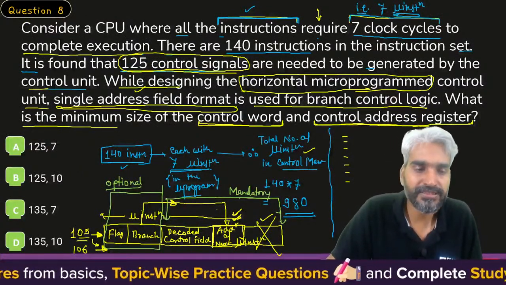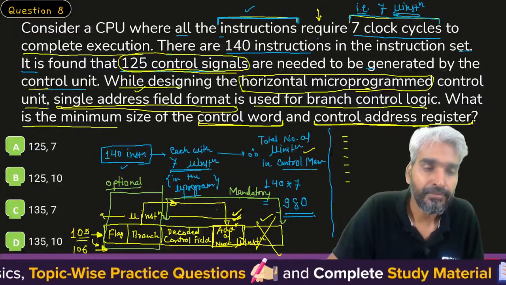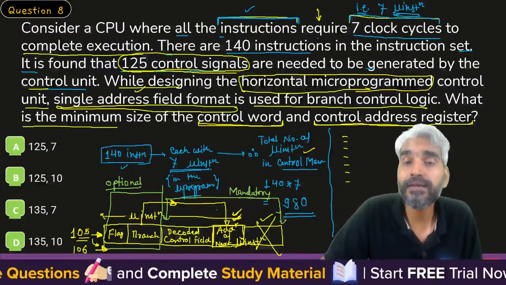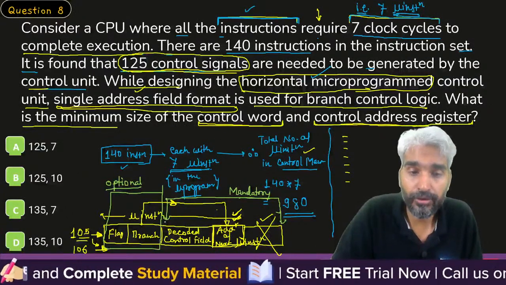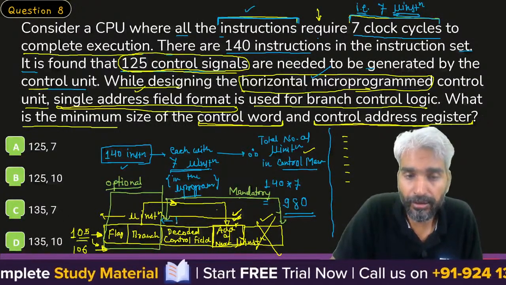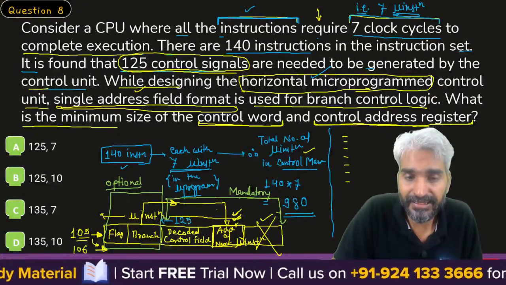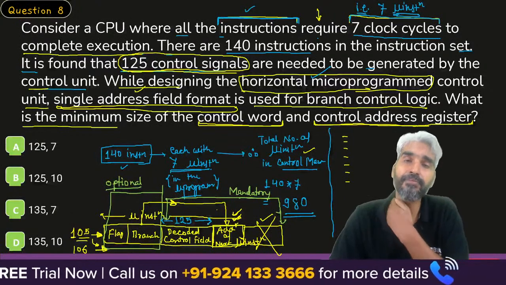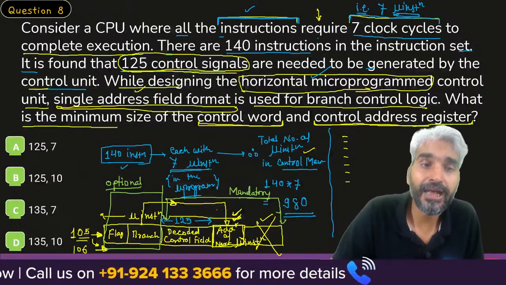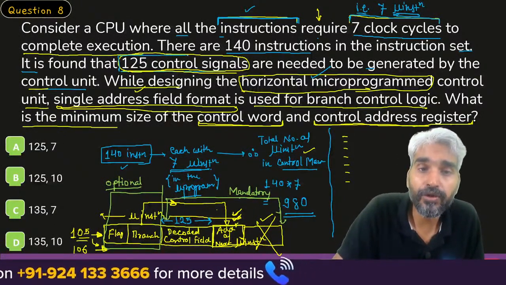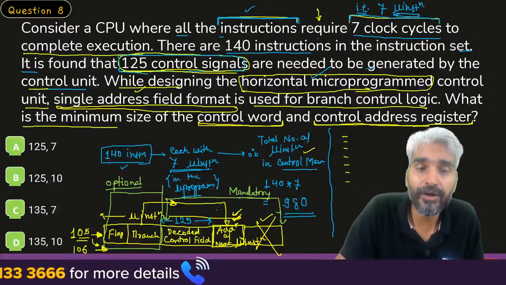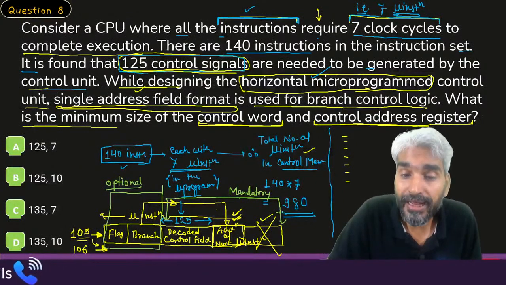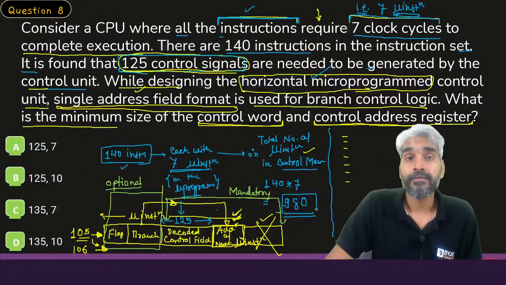Clear? Now please try to understand this. Because it is a horizontal microprogram control unit, the control field will be of exactly the same size as the number of control signals. So because there are 125 control signals, for each control signal 1 bit will be required, therefore 125 bits will be required in the control field, and overall there are 980 micro instructions.